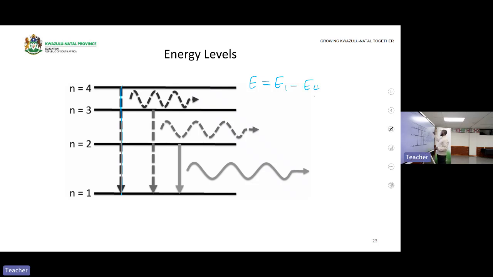of energy level 1 minus energy level 4. The difference between the levels will give you the energy of light that was emitted, and you can divide by Planck's constant to get the frequency. Then it will be the difference between energy level 1 and energy level 3. It will give you the energy of light that is associated with this electron or photon that is emitted. And then here you will get the energy level difference between 1 and 2.